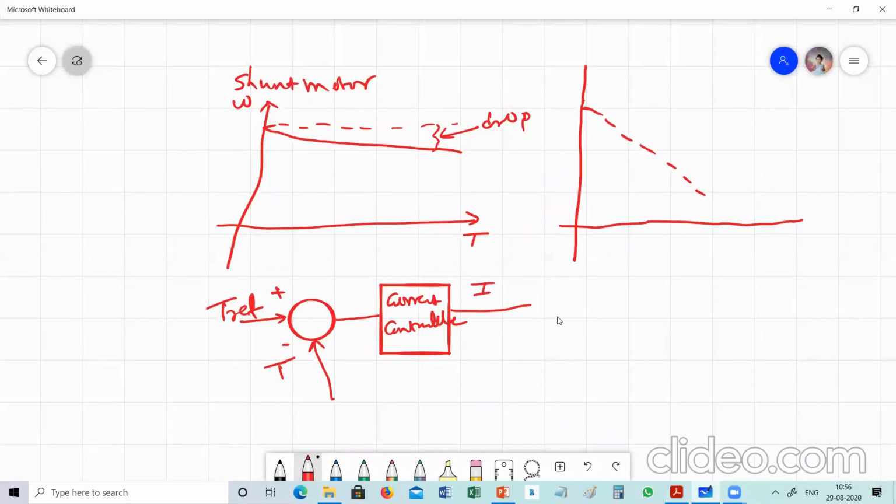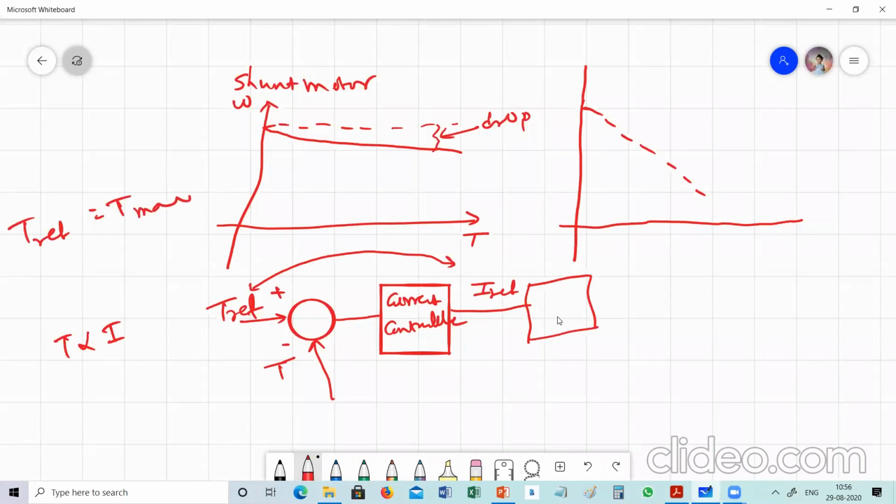I reference. Why? Because if we want to provide a torque, we have to increase or decrease the current, because torque is proportional to current. This current IREF is proportional to TREF, and in our case TREF is equal to Tmax. But we don't want the current to equal Imax, so here IREF is equal to Imax, but we don't want this.